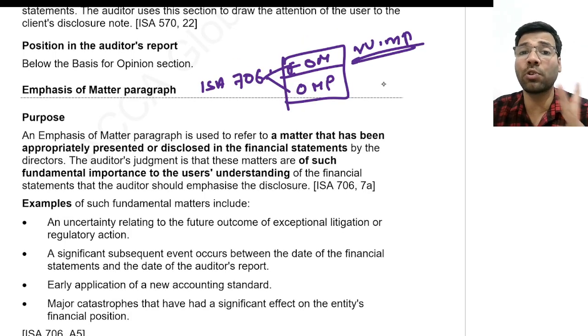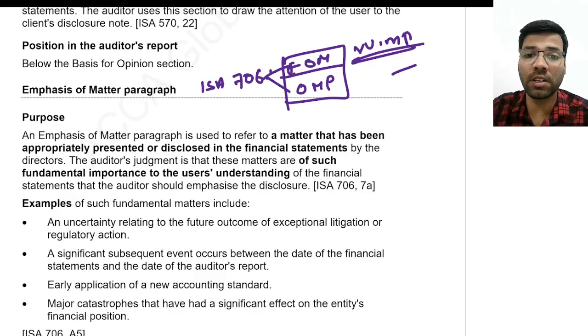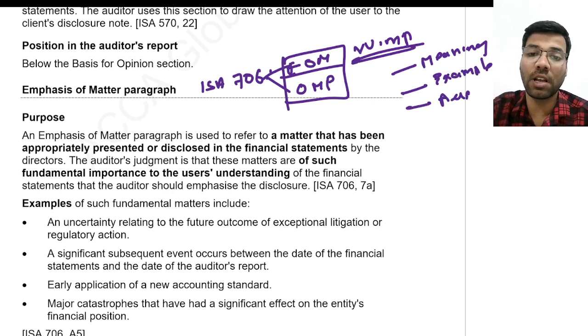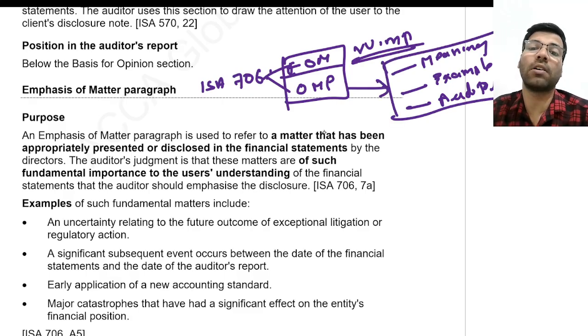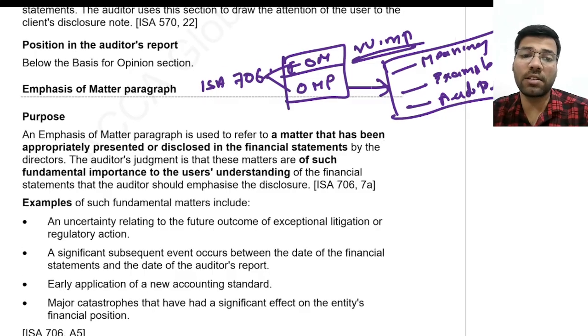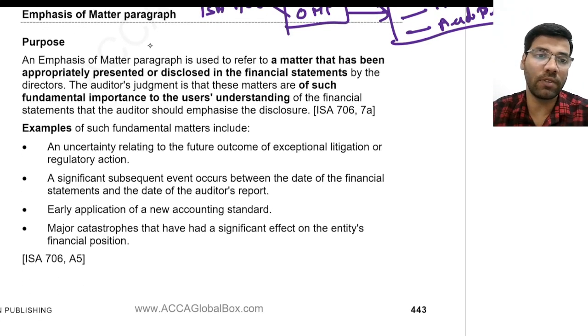Here you should remember three things. The first thing is the meaning. The second thing is examples. The third thing is the audit report, meaning how this will be reported in the auditor's report. These three should be remembered by you related to this concept. First let us discuss the meaning.